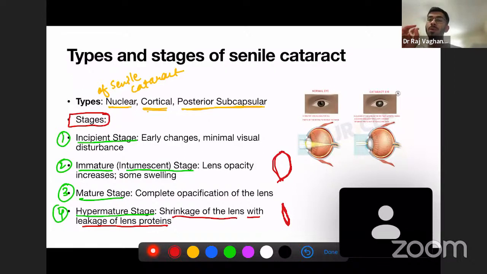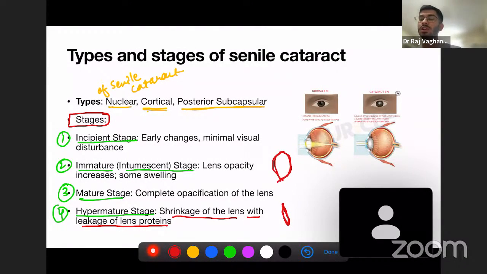And on absorbing, the lens proteins, there are some proteins present in the lens material. Okay, in the crystalline lens, there are some proteins. These proteins can leak into the, where can they leak? They can leak into the outer side, or you can say they can leak into the vitreous humor. Okay, in the vitreous or in the aqueous humor, they can leak. Okay, so this is about the hypermature stage.